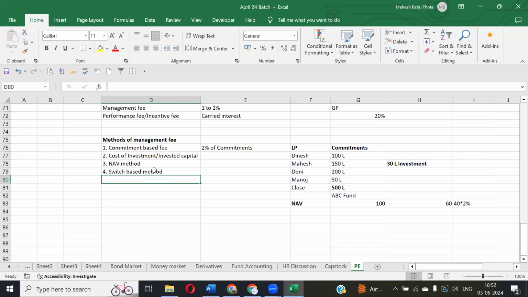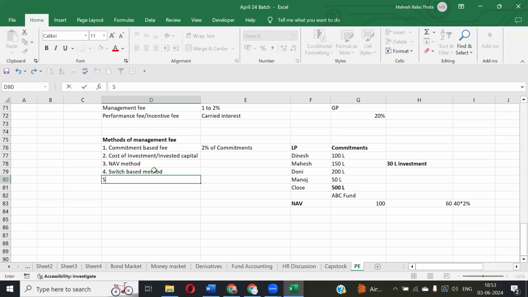Is everyone getting the point? Yes, sir. The management fee method will be changed from one method to another over a period of time. Maybe for 2 years we'll follow one method, again for 3 years we'll follow a different method, and for the remaining 5 years, we will follow a different method of management fee. That is called switch based method.